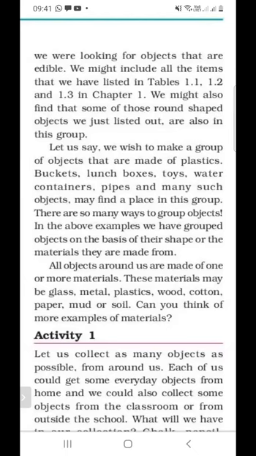All the objects around us are made of one or more materials. These materials may be glass, metal, plastic, wood, cotton, paper, mud, or soil.